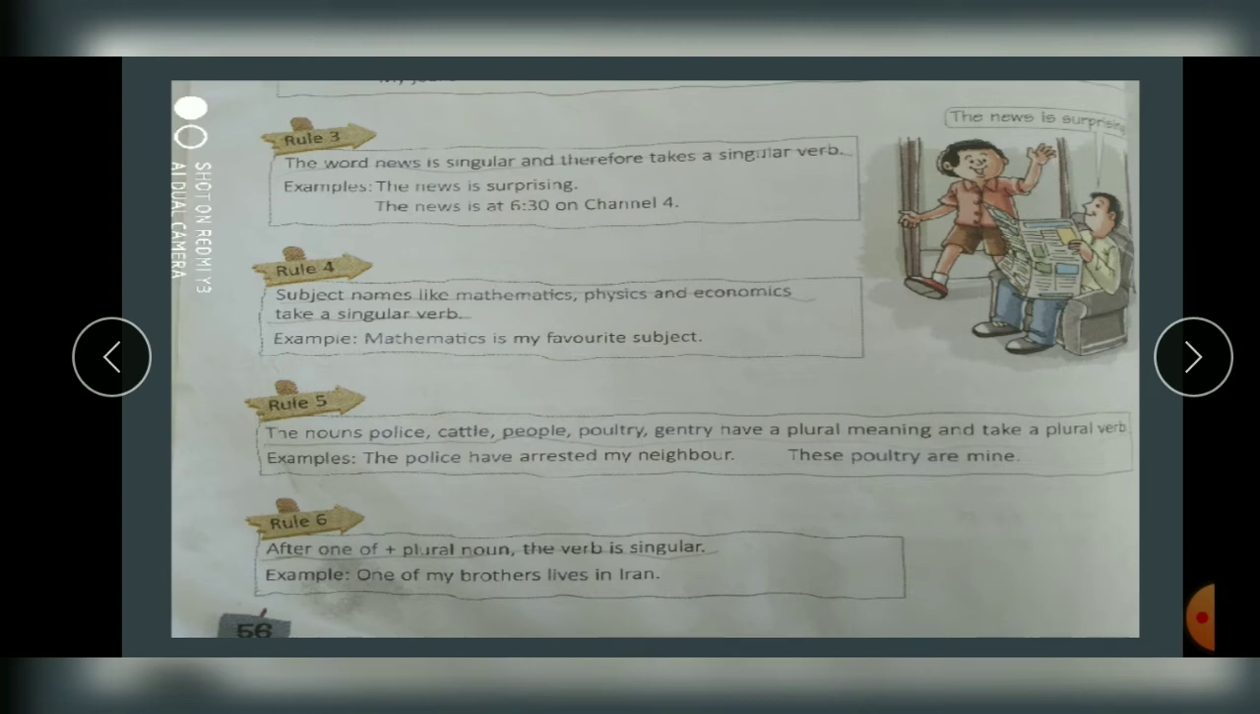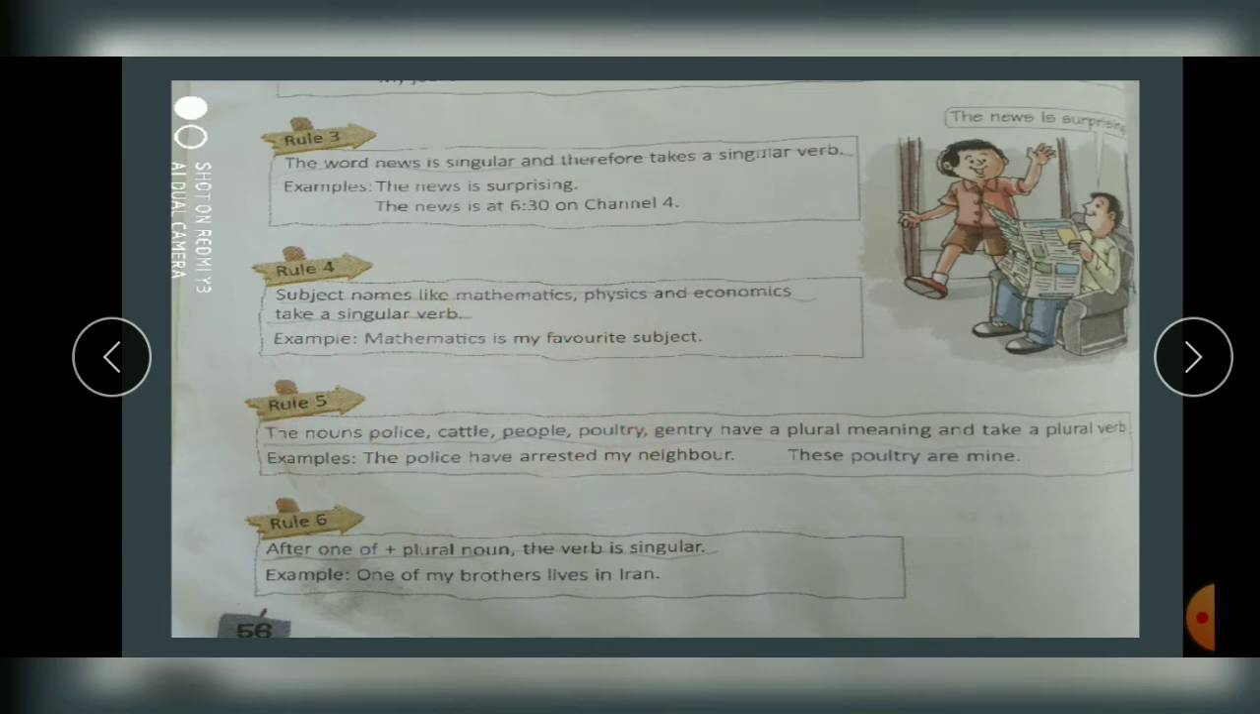Next, rule number 5. The nouns police, cattle, people, poultry, gentry have a plural meaning and take a plural verb. Now, though the word is singular, right? Police. Now we're not talking about one policeman. We may be considering it as the general word. Police. Okay, many of them, right? Cattle, people. Now people. When we talk people, we mean many of them, right? Not one person. See, person is singular, people is plural, right? So the words like this, they are plural.